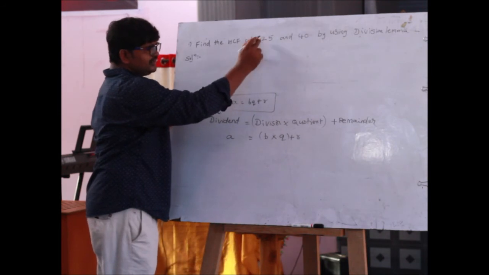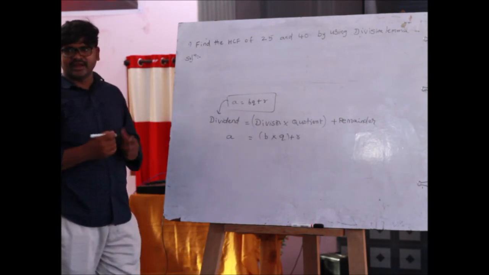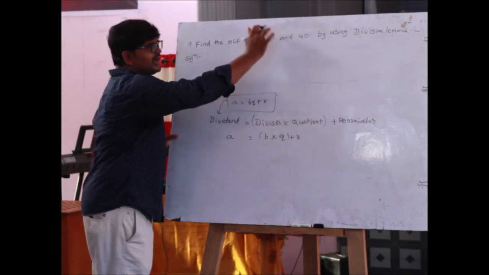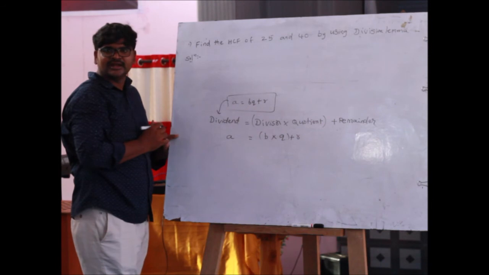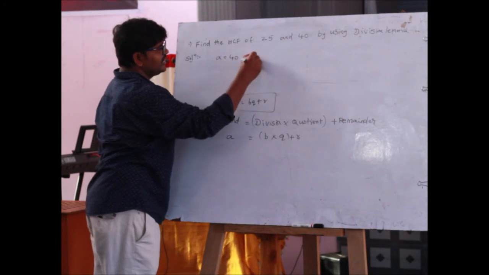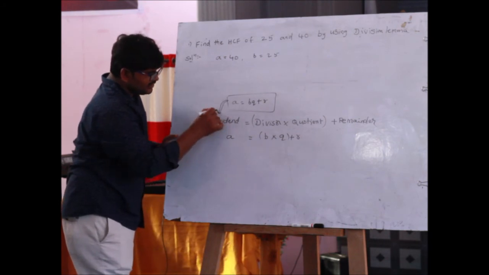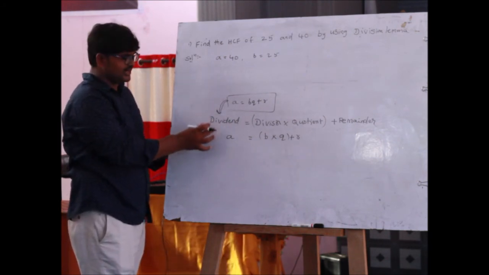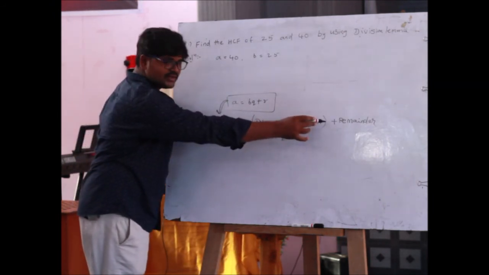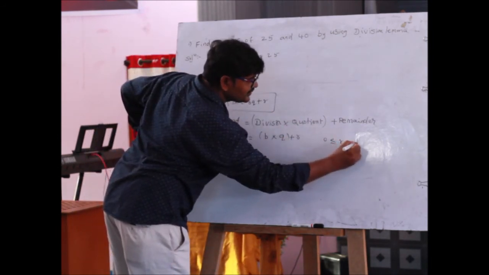Suppose this is a and this is b. 40 is greater than 25, so let us take a equals 40 and b equals 25. According to the division algorithm, dividend equals divisor into quotient plus remainder, when a equals bq plus r, 0 less than or equal to r, less than b.